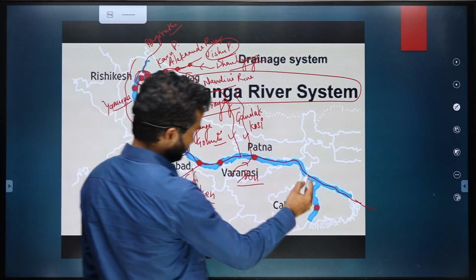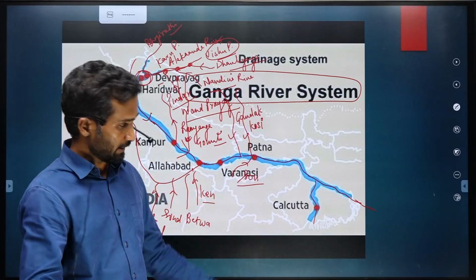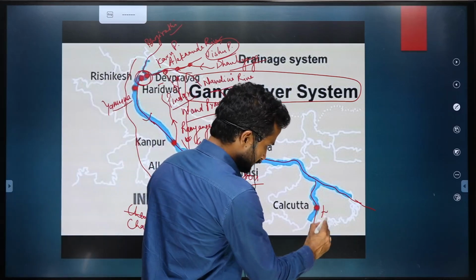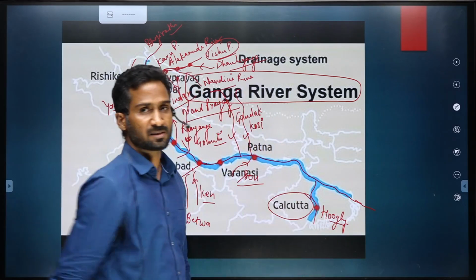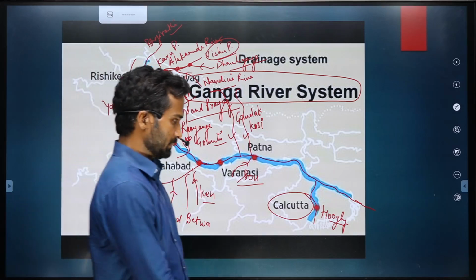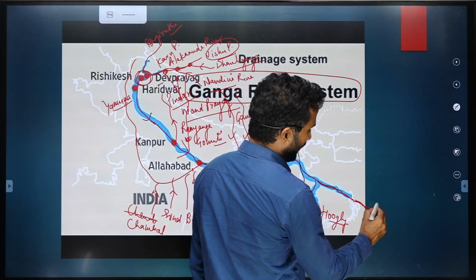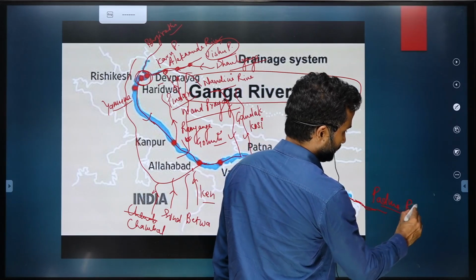And then ultimately this river gets distributed in West Bengal, and this part is Hooghly, where Calcutta city is situated. And this part of Ganga, once it enters into Bangladesh, is named the Padma River.